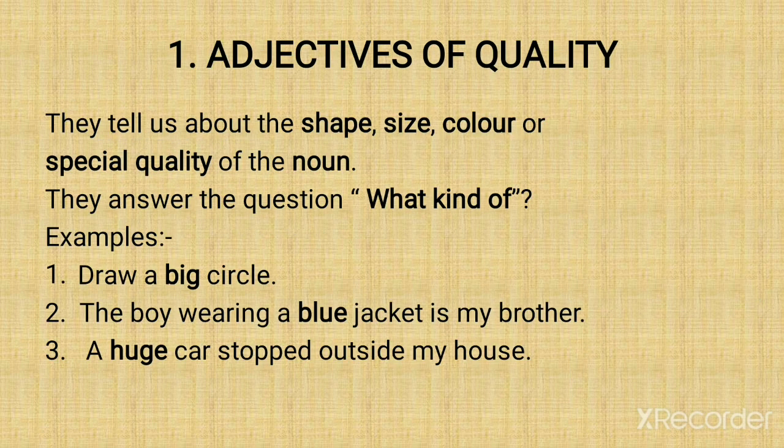First, adjectives of quality. They tell us about the shape, size, color, or special quality of the noun. And they answer the question, what kind of? Now, if I ask this question to the noun, the answer I get will be the adjective. Now, shape. I have a round table. What kind of table do you have? Round. So it is telling the shape.